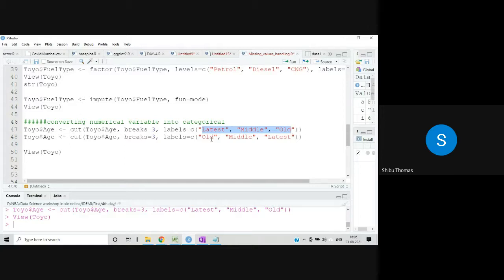So hierarchy matters over here. My suggestion is you always mention in ascending order. For example, I mentioned latest first, then middle, and then old. According to that, whatever the lowest value, it will assign as latest, and then the middle and the old. So this hierarchy matters.